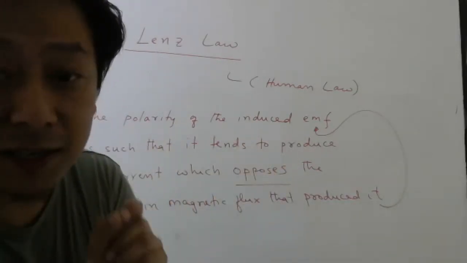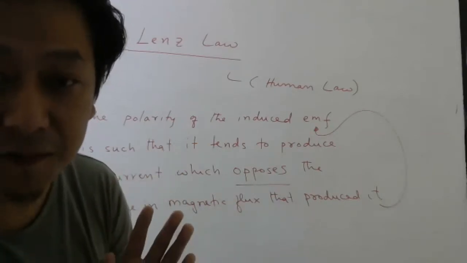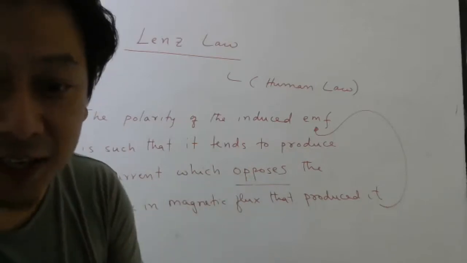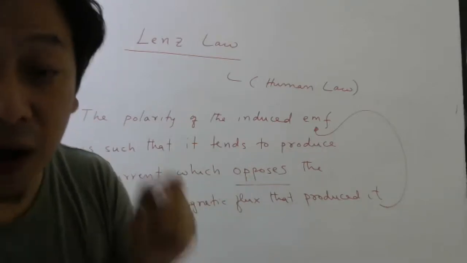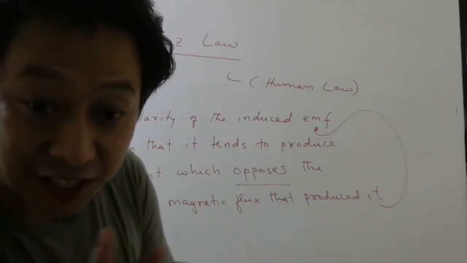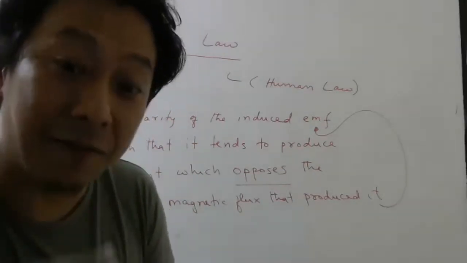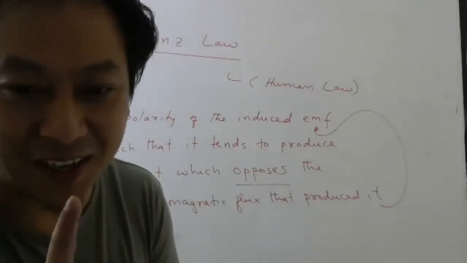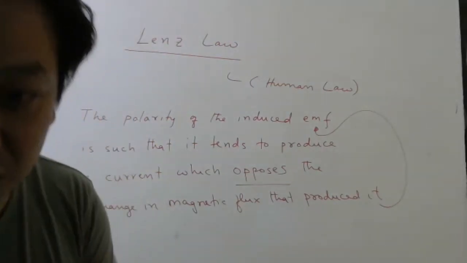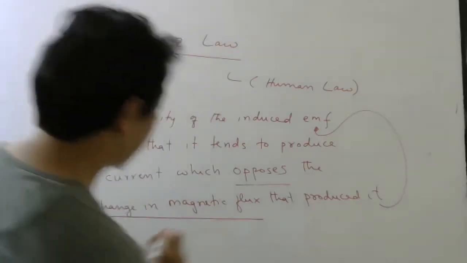Who produced the induced EMF? Change in magnetic flux, agree or not? Who produced the induced EMF? Change in magnetic flux. What will this EMF do? This EMF will try to create a current which will oppose the change in magnetic flux itself. So this is something important. It opposes change in magnetic flux.